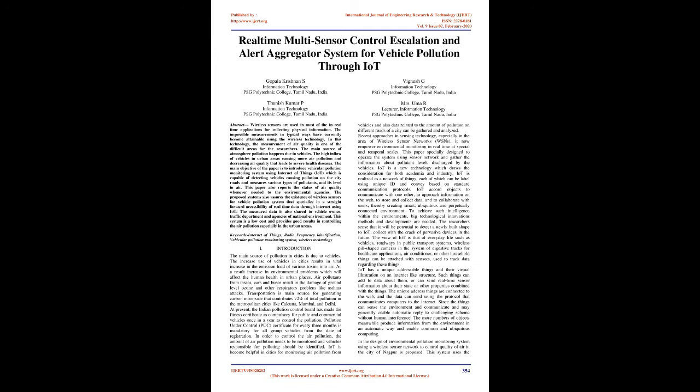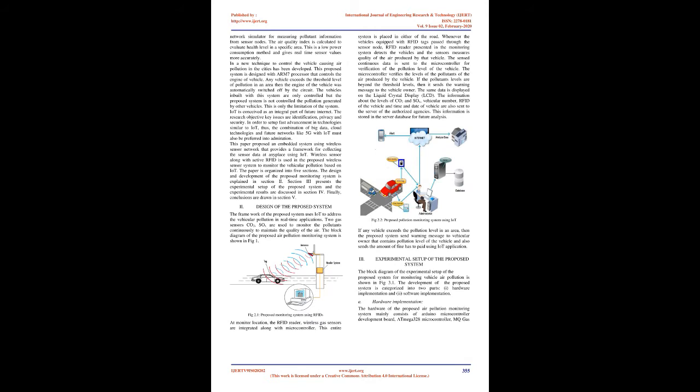attacks. Transportation is the main source for generating carbon monoxide, which contributes 72% of total pollution in metropolitan cities like Calcutta, Mumbai, and Delhi. At present, the Indian Pollution Control Board has made a fitness certificate compulsory for public and commercial vehicles once a year to control pollution. A Pollution Under Control, PUC, certificate every 3 months is mandatory for all group vehicles from the date of registration.